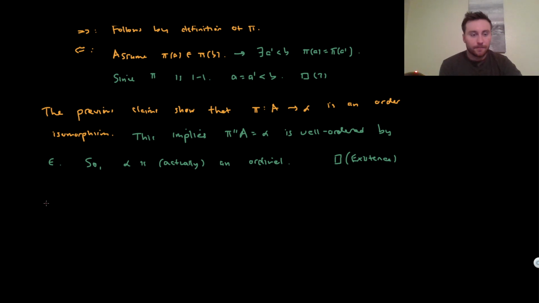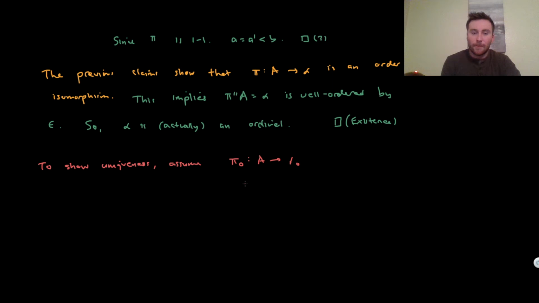So let's write it out. To show uniqueness, what we can do is assume, maybe we'll call it pi 0, a map from A into alpha 0. This is maybe some witness of this previous result. And we also have maybe the same set A into alpha 1. So assume that these are order isomorphisms, where alpha 0 and alpha 1 are both ordinals.